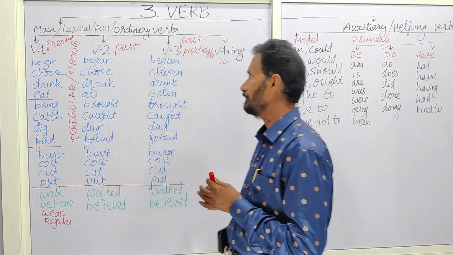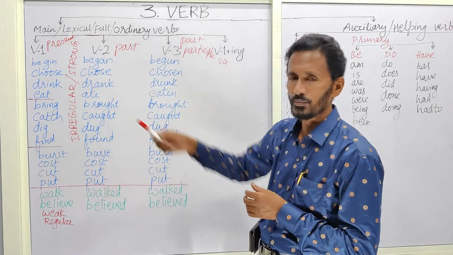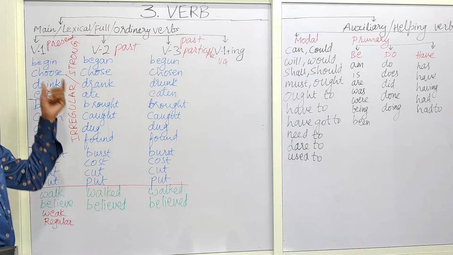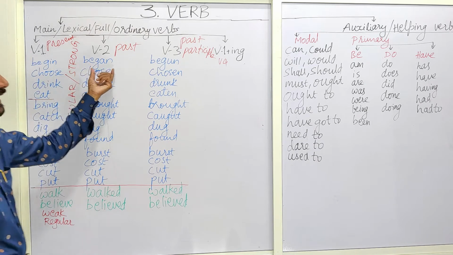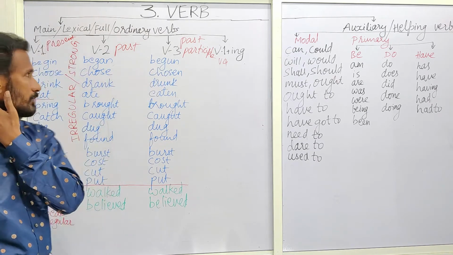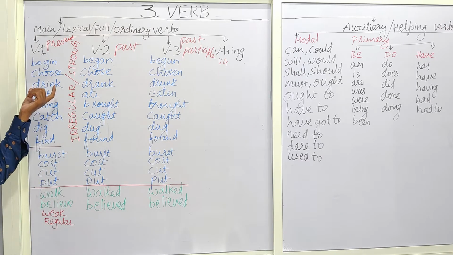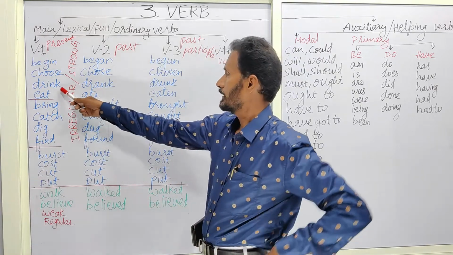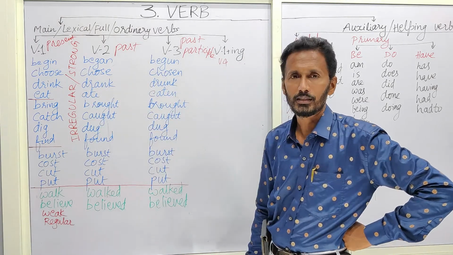Now coming to these forms. V1. Let us take begin. Began is the past tense. Begun is the past participle. Next one, choose, chose, chosen. Drink, drank, drunk.